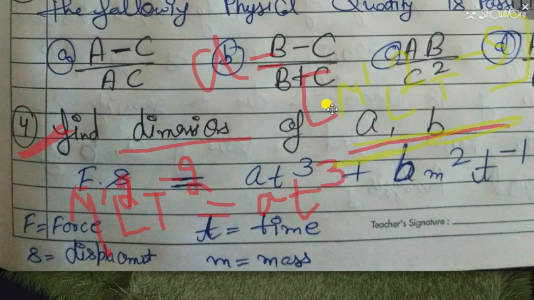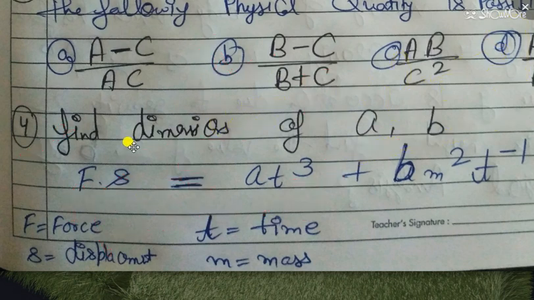So no options are provided here, so this is the dimension formula for A. I hope this is a clear concept. Now we have to find the dimensional formula of B. On the left hand side we have M^1 L^1 and T, L^2. This is work, so T^-2 is there. From the right hand side we get T^-1 here, and M^2.